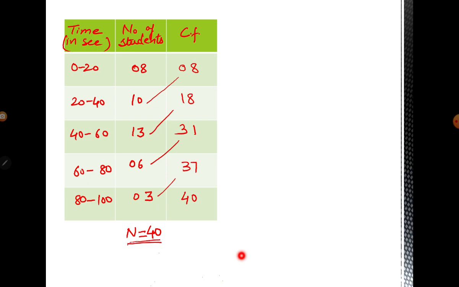So this sum should be equal to this one. Then your answer is right. If this and this are not matching, then it means somewhere you are getting it wrong, right? So this and this should be the same. So this is your CF.